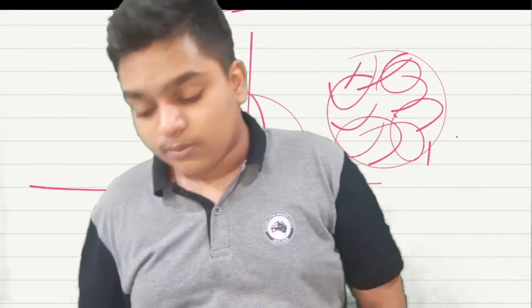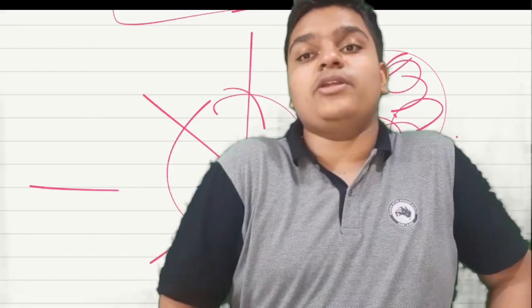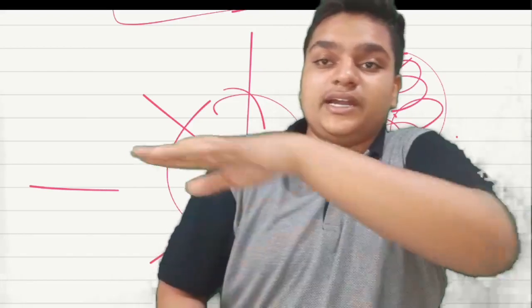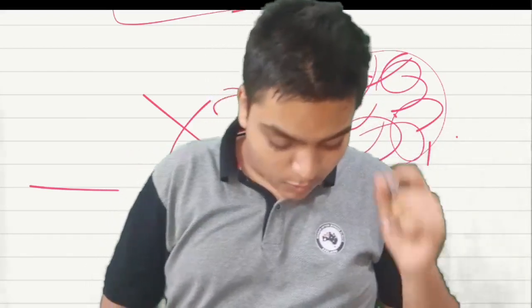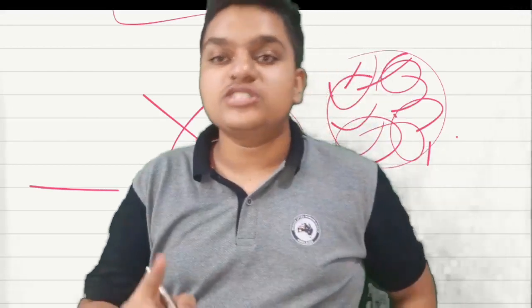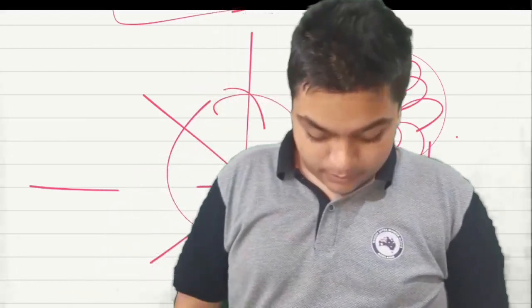The reason for the formation of the embryo is ultimately the zygote. That is why it is a vital connecting link between two generations of a species.